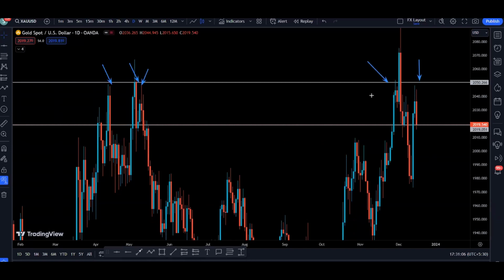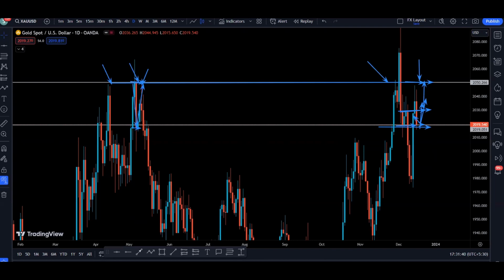Now we can see that we have resistance, resistance, and resistance. So this one is going to be a resistance level, this one is a support level. Right now the daily closed bearish, but we closed right at the support. If we find support in this area, there is a probability price can bounce off this area, same as what happened here. We came down, found support here, and bounced off this area to retest this resistance area. The same can happen, we can find support, but this one also is going to act as a resistance here. If we finally close above this level, there will be a higher probability price is going to come to this resistance.